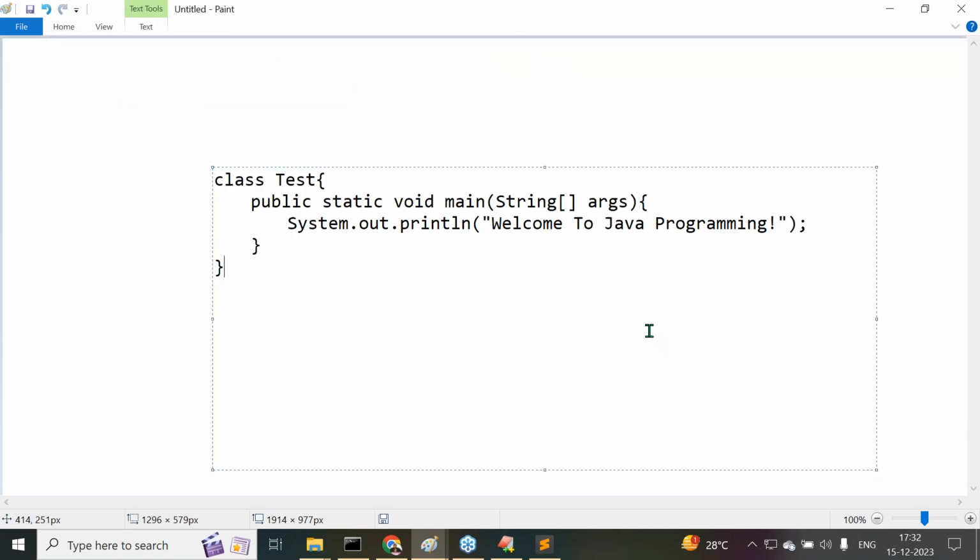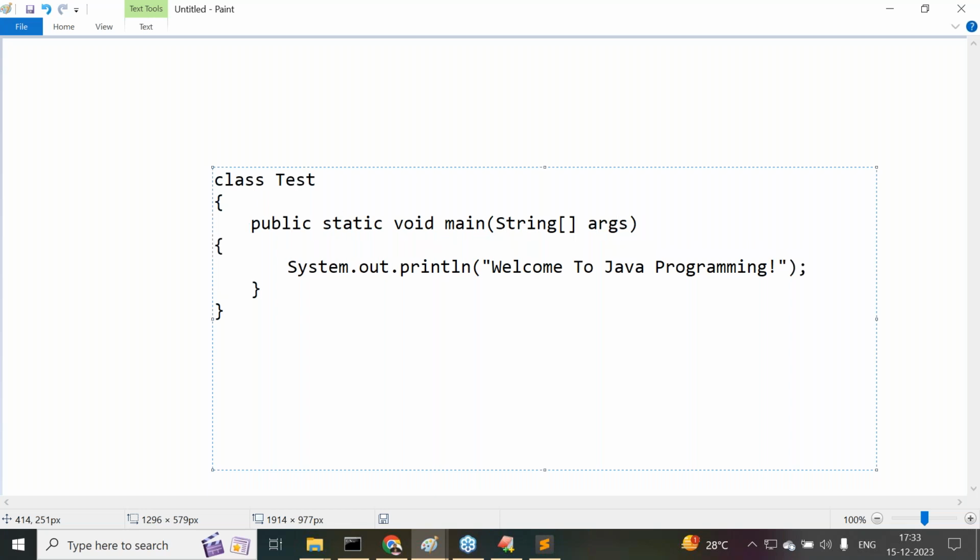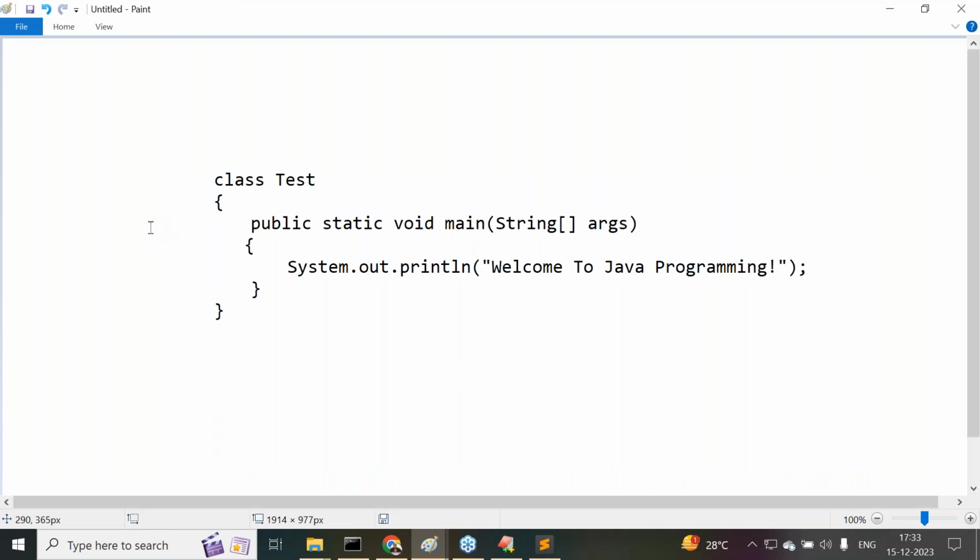Now this is the complete program we provided. Of course, the curly braces can be placed at any location; it is not mandatory to keep them on the same line as the declarative statements. In the next line also we can provide them. Here we have taken the curly braces like this. All of you understand it, right?